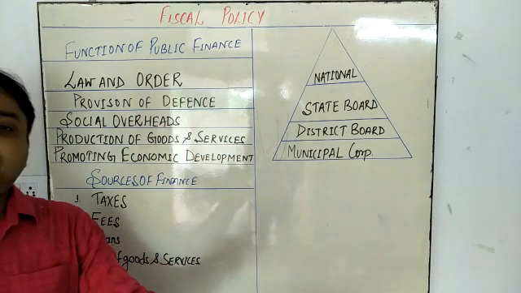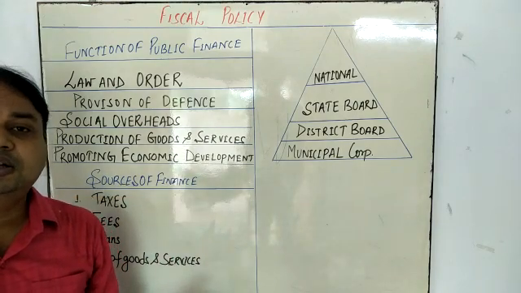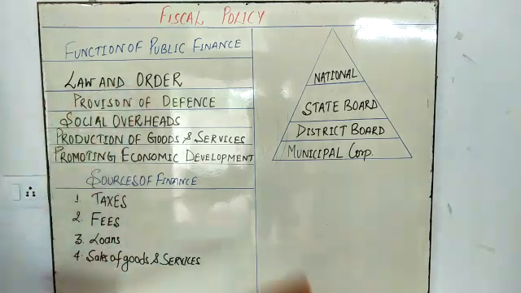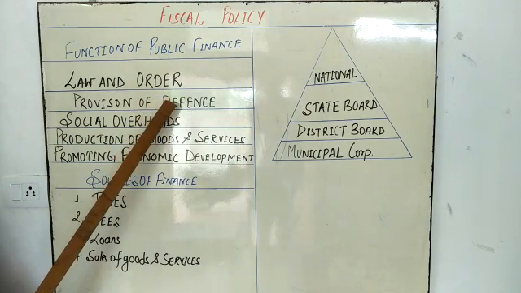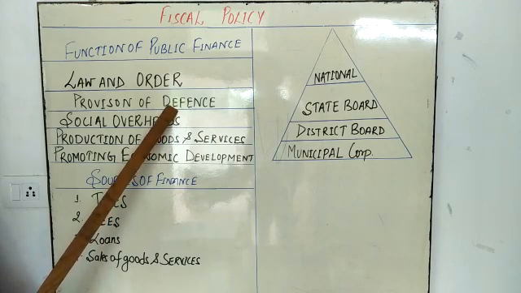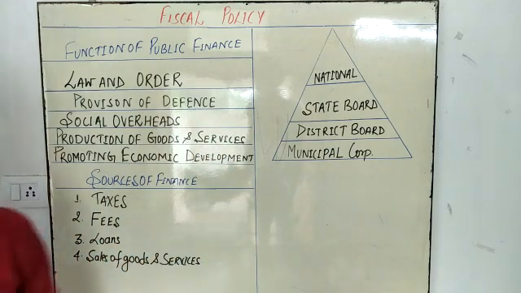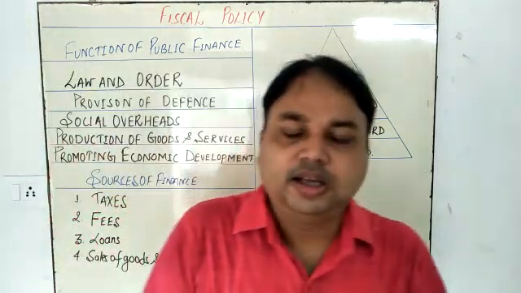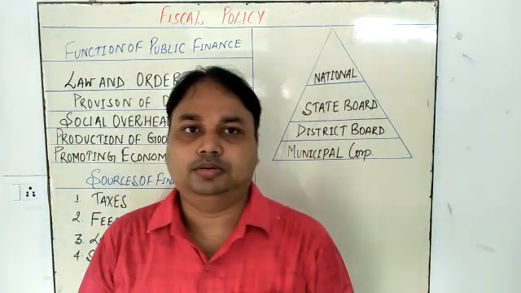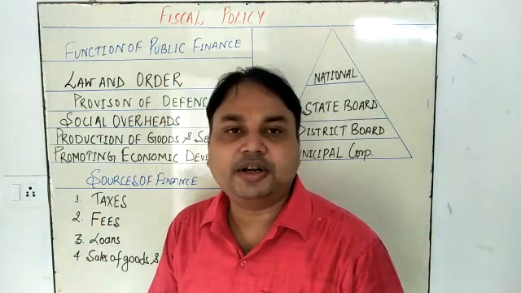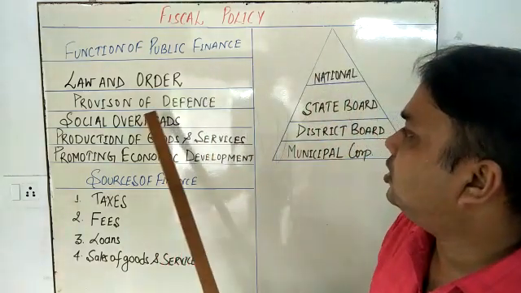So whatever the expenditure incurred for maintaining the law and order and whatever the revenue collected by them, it comes under the public finance. Now the provision of defense, it is another function in which the defense goods and whatever the defense expenditure is also prepared here. Social overhead. My dear student, social overheads means whatever the society in which we have, for example, a school. Okay, so a school, roads, etc., which the government is going to prepare, it comes under the social overheads.